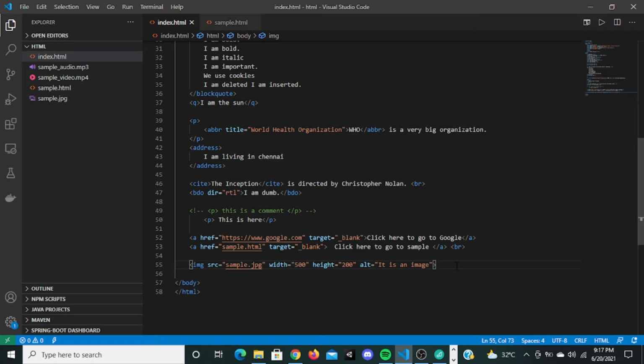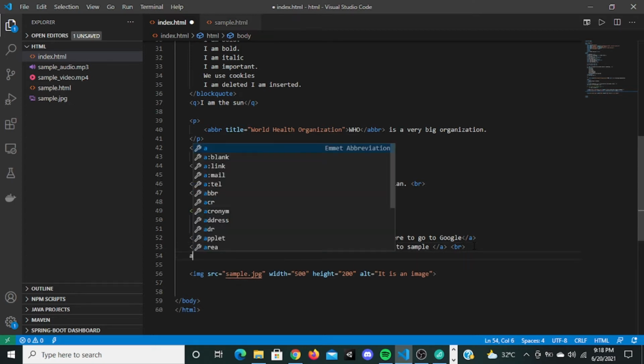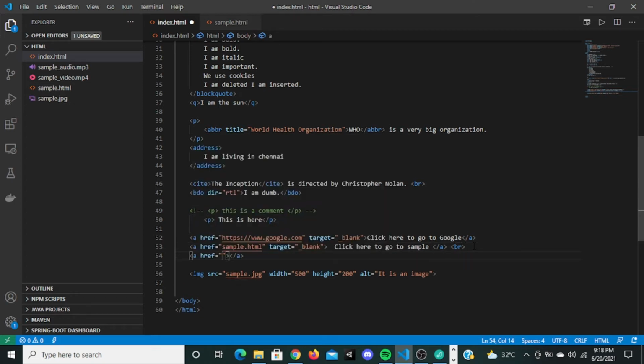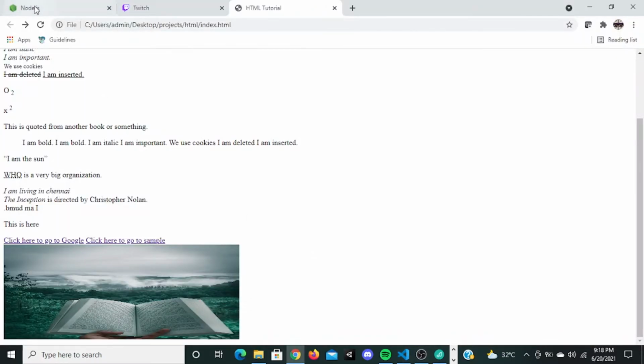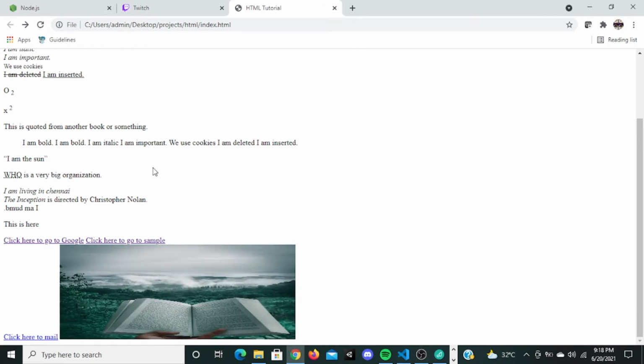Yeah, okay. Now I actually forgot to tell you something about the a tag. There is another a tag actually. In this a tag you can give the href as mailto, and colon, and then the mail address that you want to mail. You can say msbharat7@gmail.com, any mail that you want, and you can say "click here to mail". If you save this, go here and refresh, it's going to say "click here to mail".